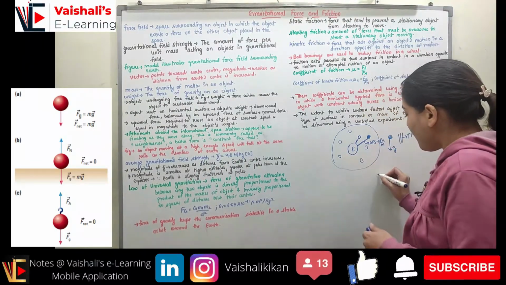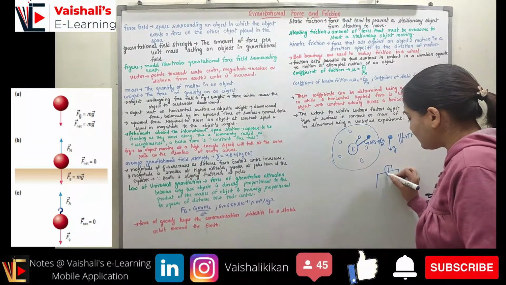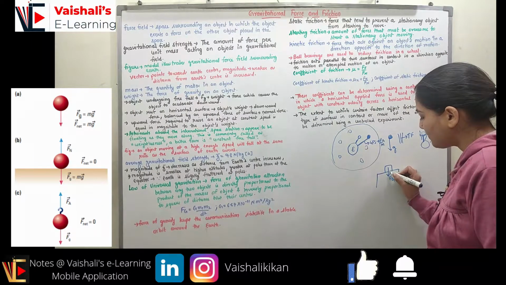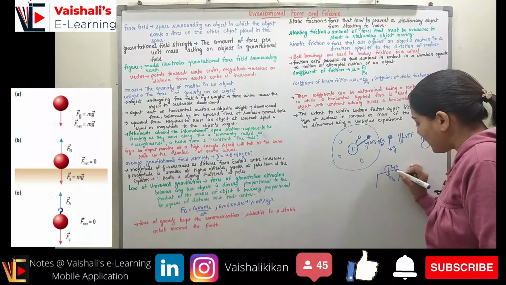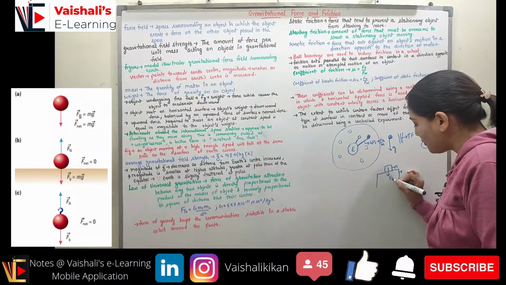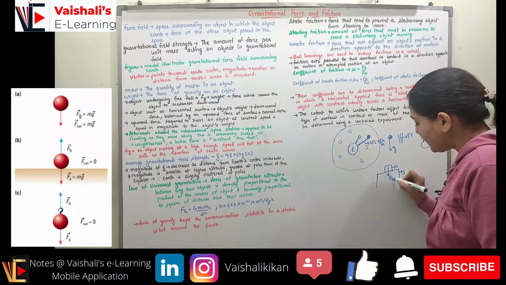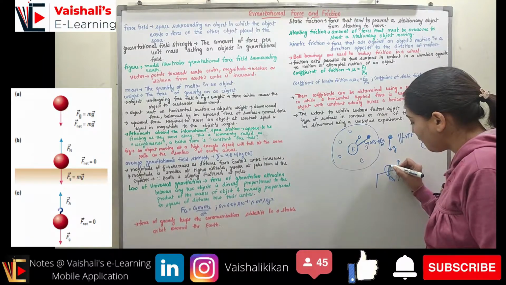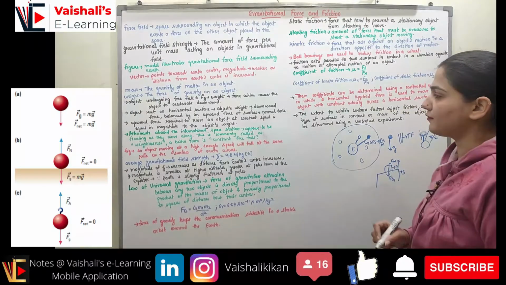If I have a surface and an object is placed on it, the object produces a force due to gravity, and this force is present on the surface. This object O is giving a force Fg to this surface S, right? When it is exerting a force Fg on the surface, the surface will also exert a force of the same magnitude in the opposite direction, by Newton's third law, and this force is called the normal force.